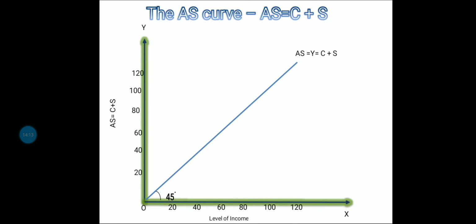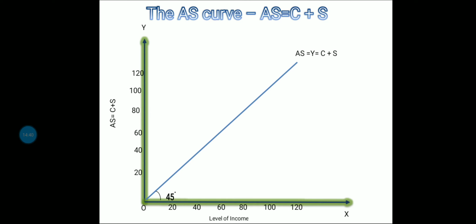Hope you all have understood these very basic and elementary concepts. Dear learners, the concepts of aggregate demand and aggregate supply will be highly beneficial when we calculate the equilibrium level of output, or what we call the determination of income, output, and employment.